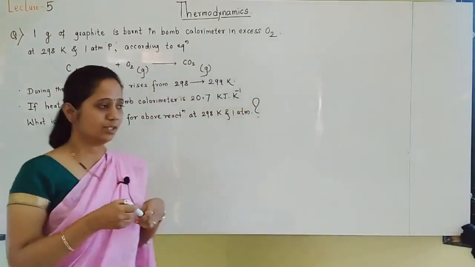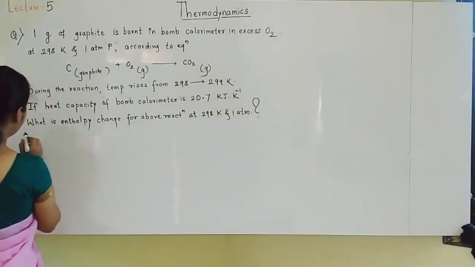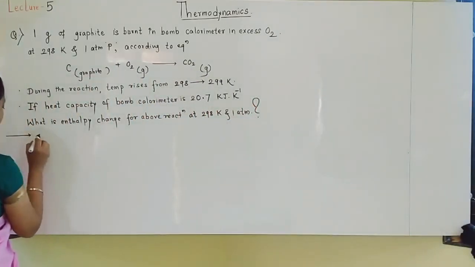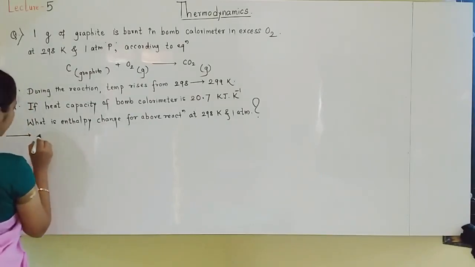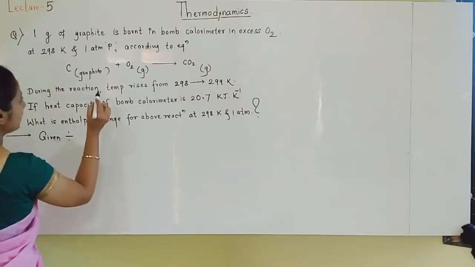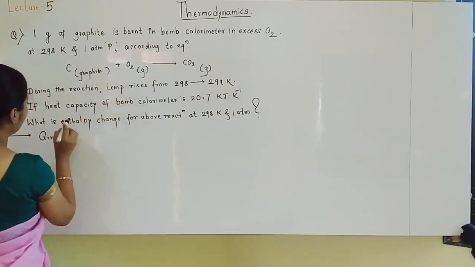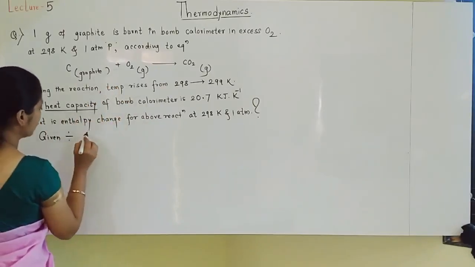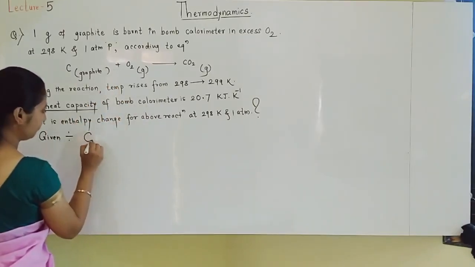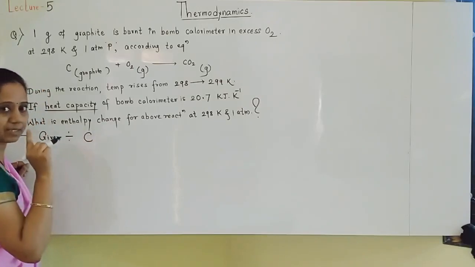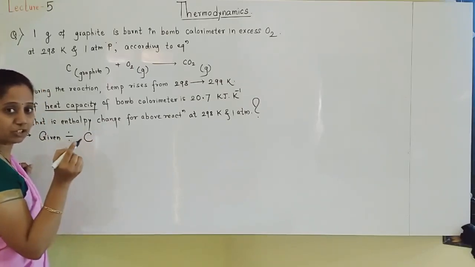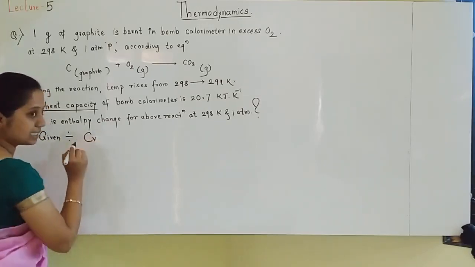Enthalpy change is asked. So students, what do we have to find out? Here I will write: given is, enthalpy change we have to find out. Given is heat capacity, so I will write C. Yes, heat capacity symbol C. Bomb calorimetry means volume constant, so what is given? CV.